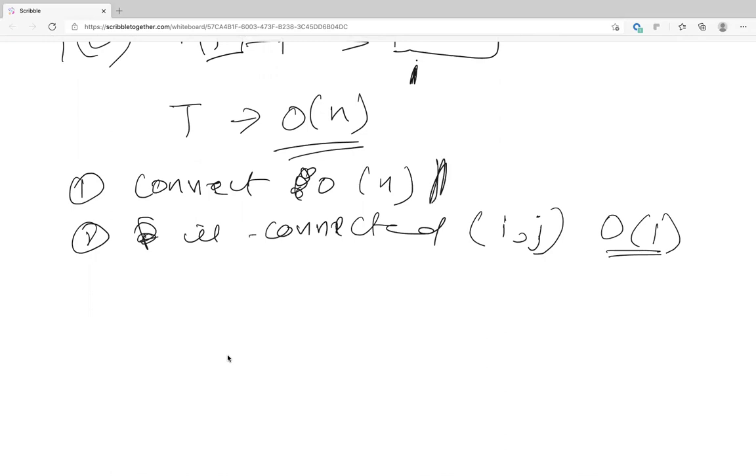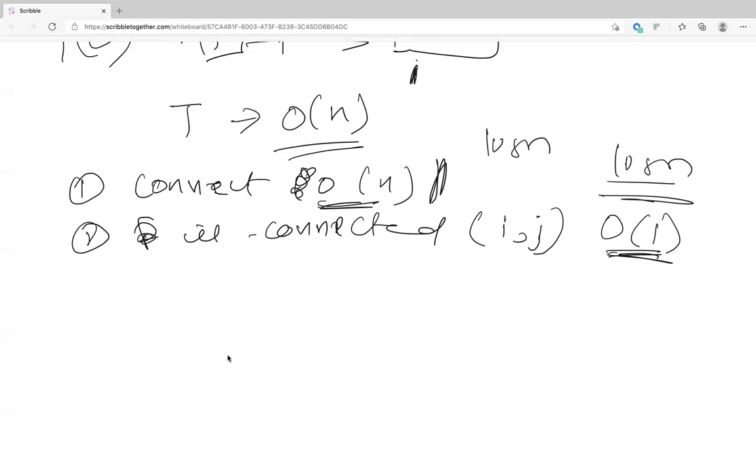So you have O of n for connect, and initially I told you there are only two queries. For this type of problem, you're getting connections, and you're getting the query is connected, which is O of 1. So it's not good because it's still O of n, right? You want to get it down to at least log n. We want to improve both cases. If we can get them down to log n, it is much better than having one operation O of n, because both occur at the same level, the same number of times.